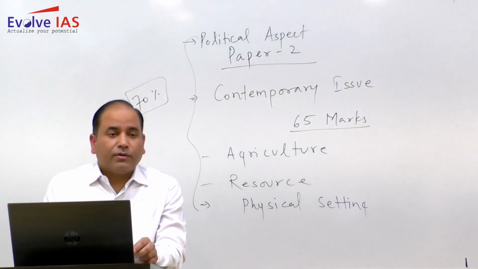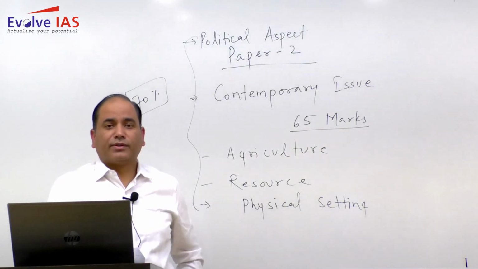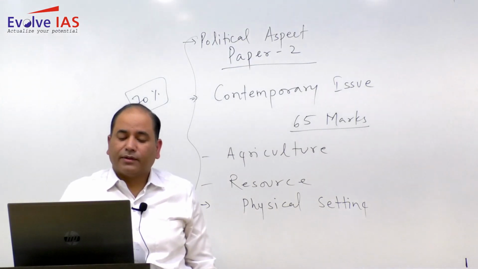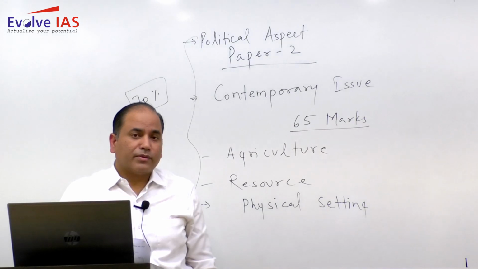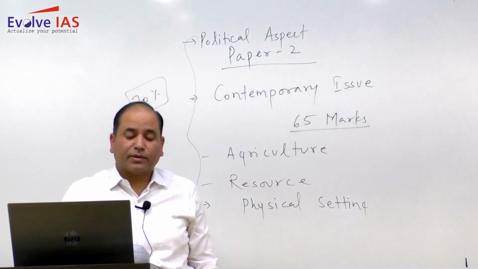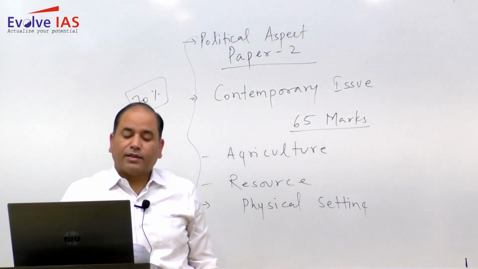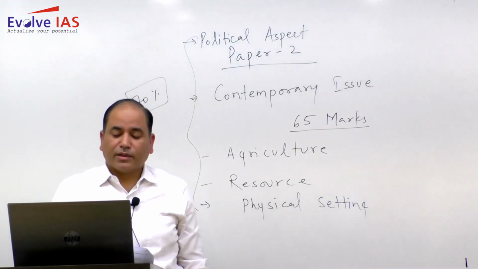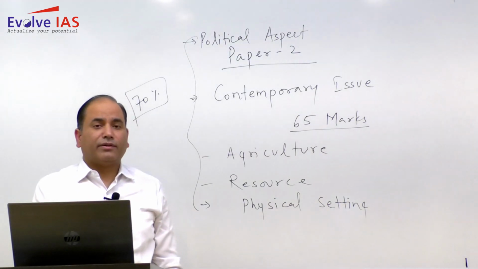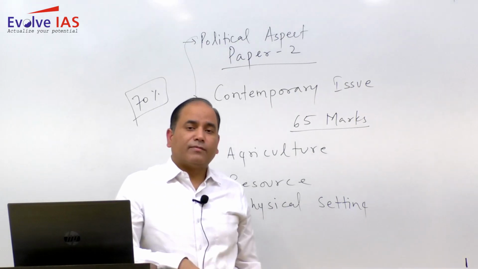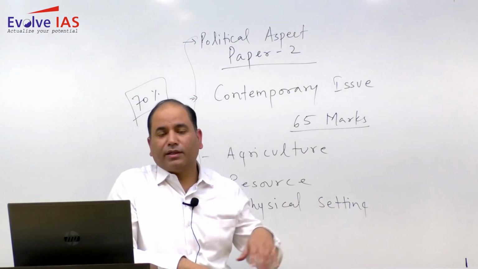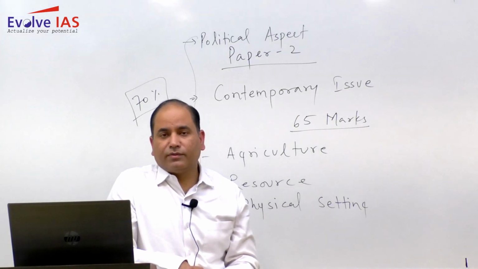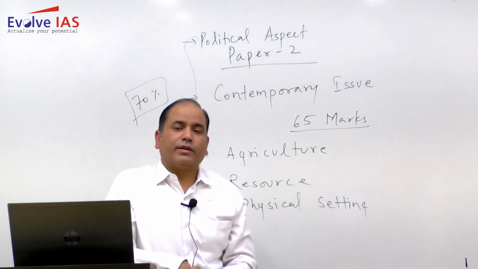Alright, now we'll look quickly at some of the questions that have been asked. The first question, part of question number 1A, that is map based, then question number 1B. Why has extreme particulate pollution remained a festering issue in the Delhi NCR? So it is from the contemporary issues. Delhi is facing a huge problem. This Delhi NCR is facing a huge problem of pollution, specifically smog.